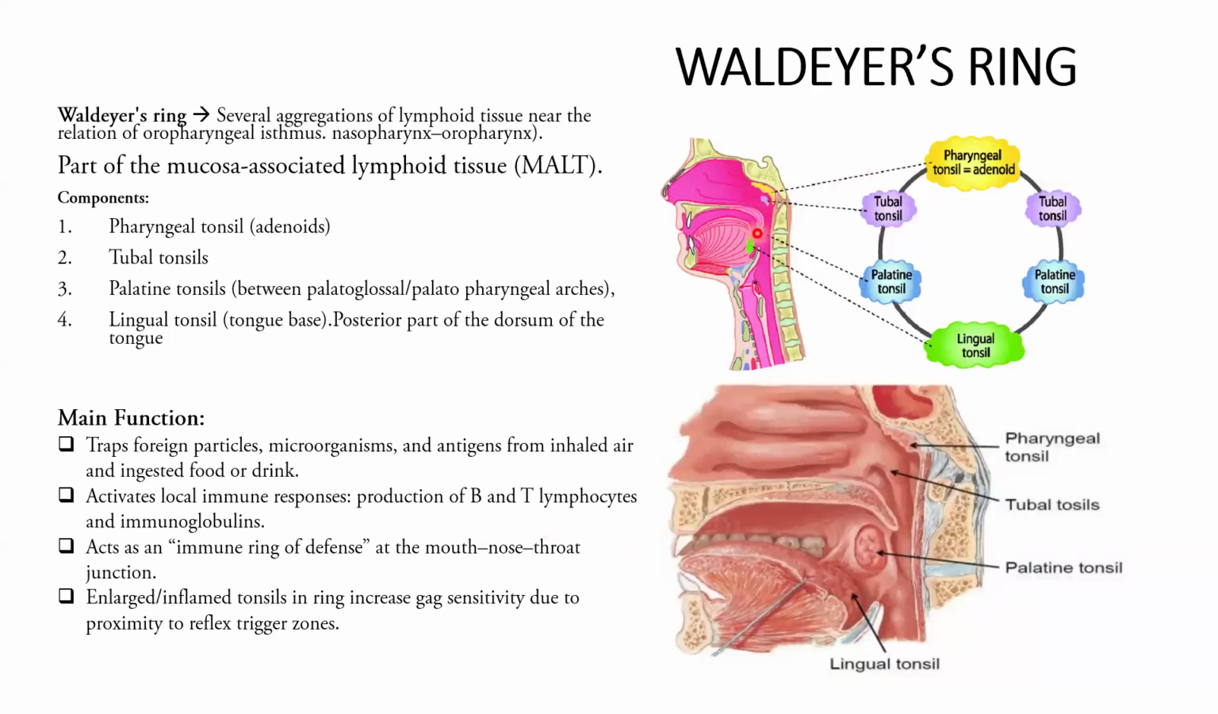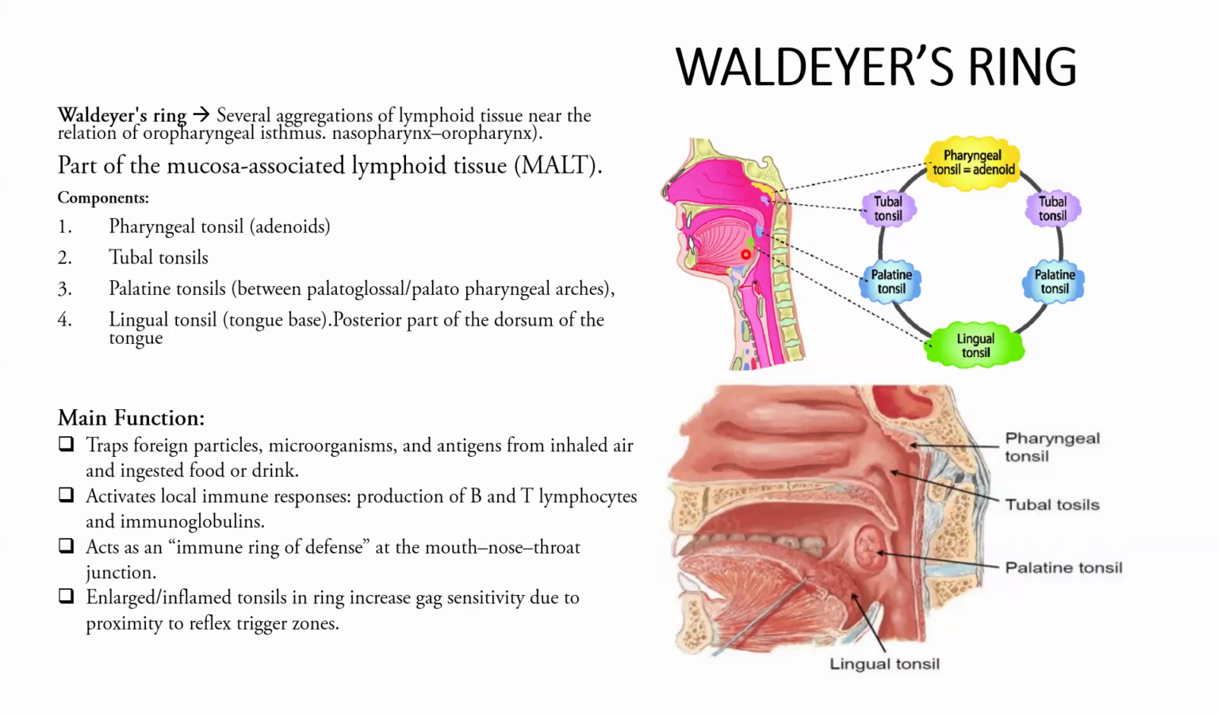You can see in this picture the components of Waldeyer's ring: the pharyngeal tonsil in here, and the tubal tonsil below the pharyngeal tonsil, and then there are the palatine tonsils, left and right, and then there is the lingual tonsil, which is on the posterior part of the dorsum of the tongue.